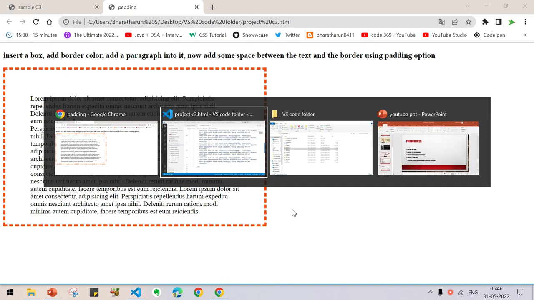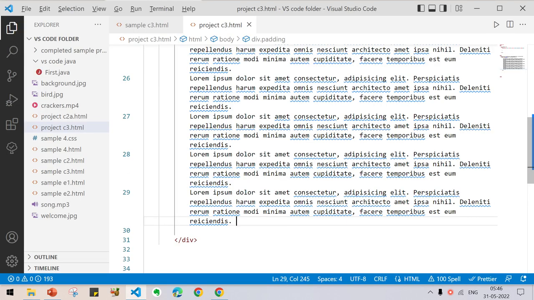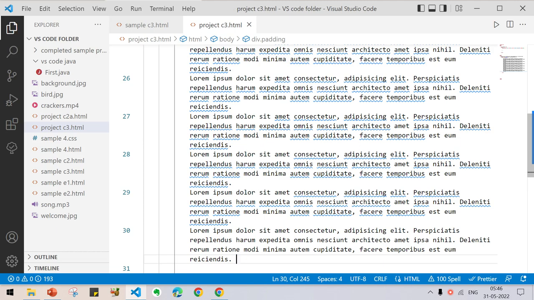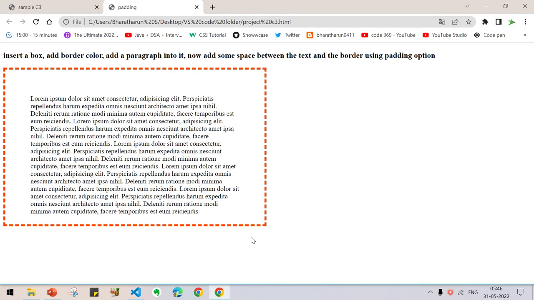Now let us add one more paragraph and see what will happen. Alt Shift down arrow, press Ctrl S and press Ctrl R.